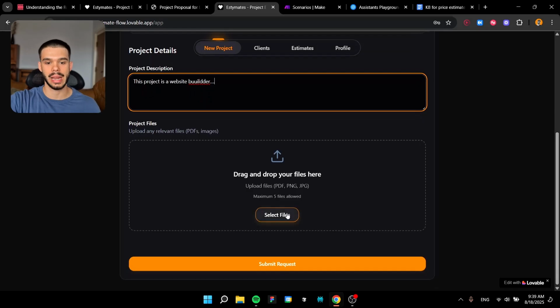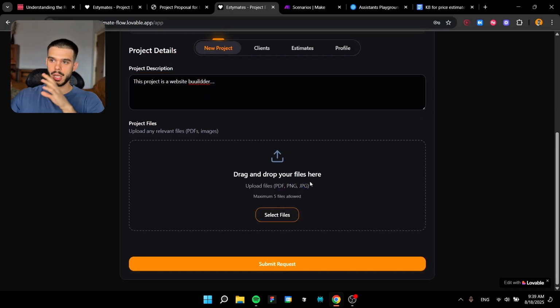And here we can add a maximum of 5 files, which can be PDFs, PNGs, or JPEGs. Usually if you have a very big project, your clients are going to send you PDFs of the brief for the specific project, how they want it to be built, right? Therefore, you can input that PDF brief directly here. Or you can have screenshots of conversations that you have with your client on email, WhatsApp, whatever, and you can put them in here too.